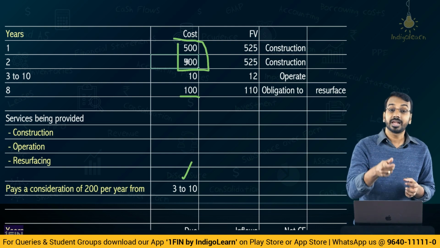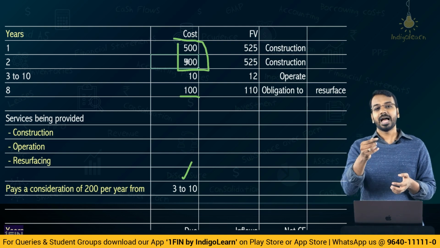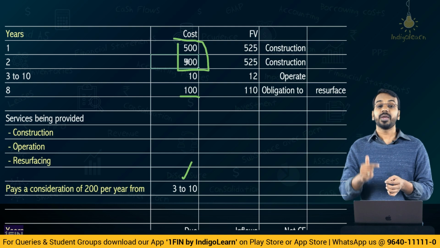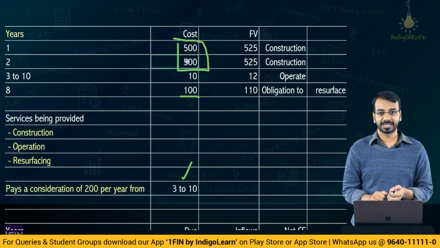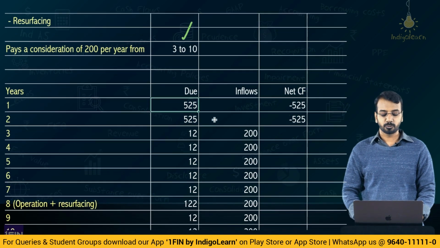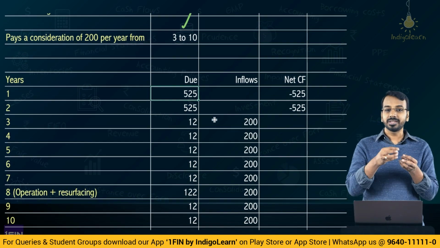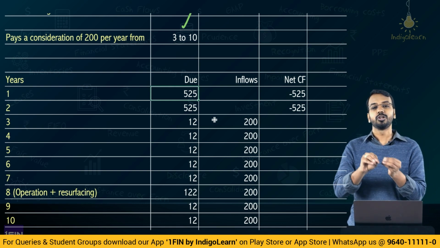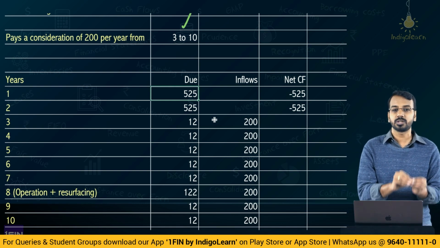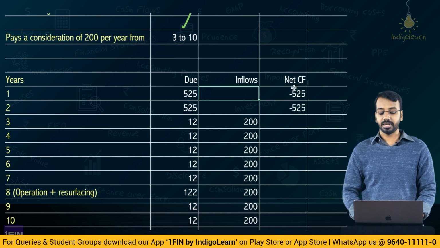Will you say 600 minus 500 entirely is the financing component, or will you say I am supposed to pay 525, I am paying 600, so 75 is financing component, right? So that is how I am considering this 525 to be a notional outflow. I am giving services worth 525 to the grantor. The entity is giving services worth 525 to the grantor, but not receiving any amount. So like this, the net cash flow is 525, 525, 188, 188.